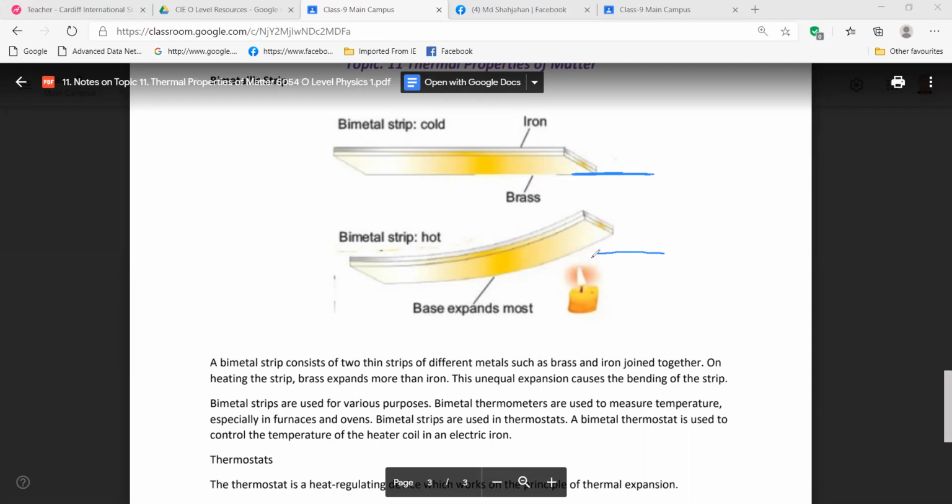Now when it is bending and going up, then the circuit is incomplete. That's why, you know, when it is more hot, the switch is becoming off and you are not getting heat in the iron that you use for clothes, right? Ironing. You understand? For clothes, we are doing ironing, right?